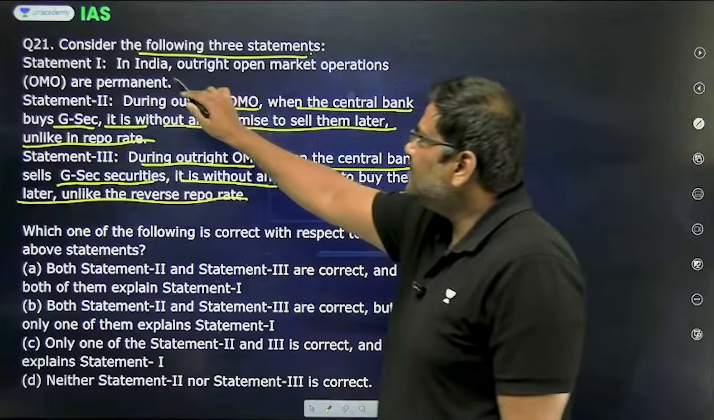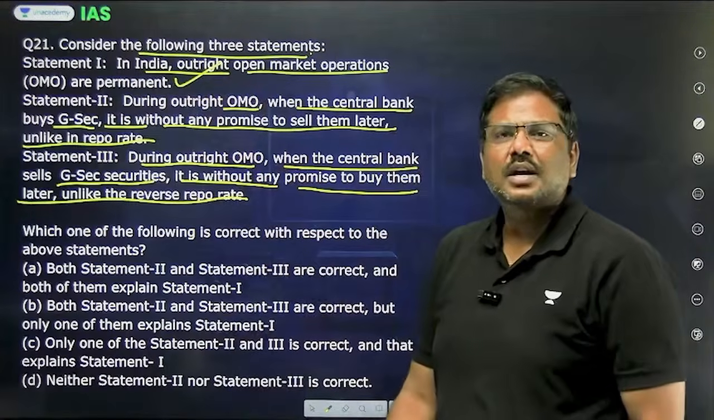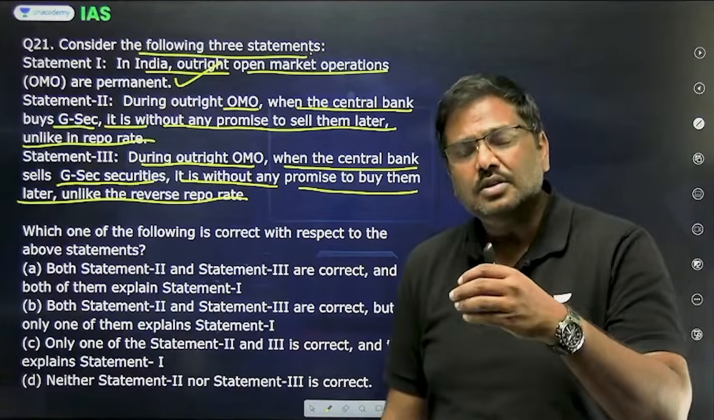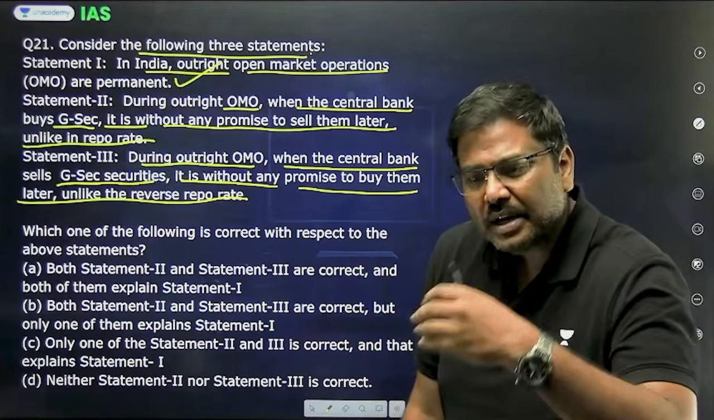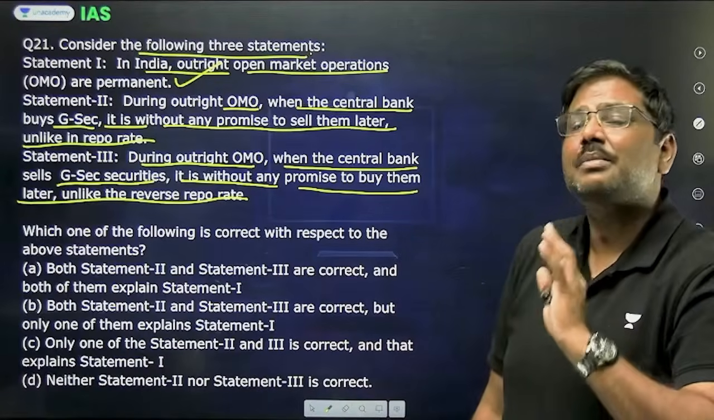Now, look at the statement. In India, the outright open market operations are permanent. Permanent in the sense, only one-sided transaction will take place. The government securities will be either bought or sold. Money supply will change. That's a permanent nature.